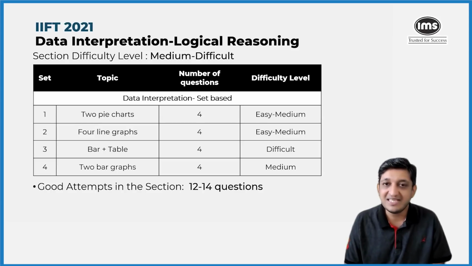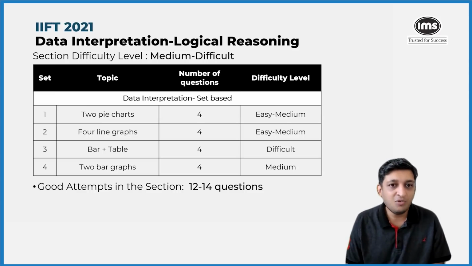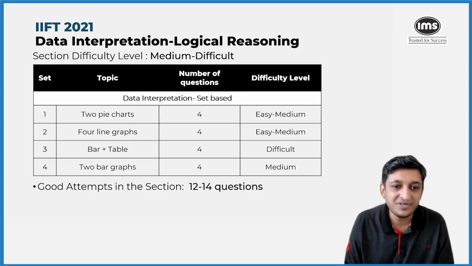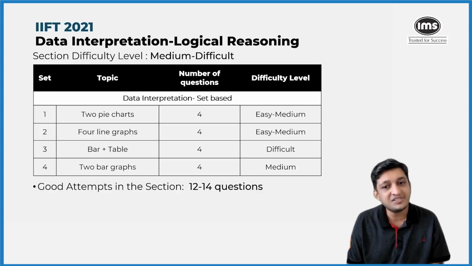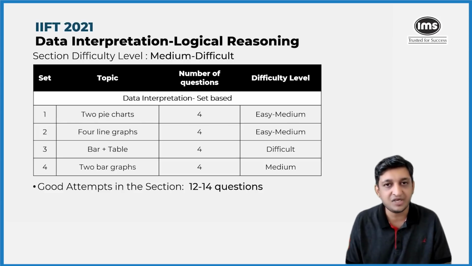So there were 4 sets that were present. There was a set on 2 pie charts, which was easy to moderate in terms of level of difficulty. There was a set on 4 line graphs, which was again easy to moderate in terms of difficulty. And these 2 were the ones that you should have solved. The third most difficult set was the one on 2 bar graphs, which was on the moderate side, but again could have been attempted. The last one, which was a bar graph plus a table graph, was the most difficult, and this could have been left alone.